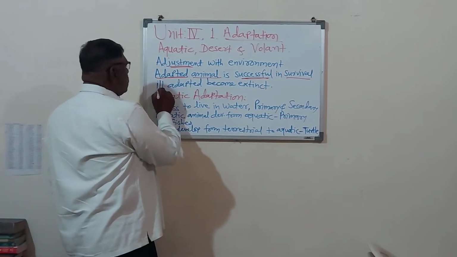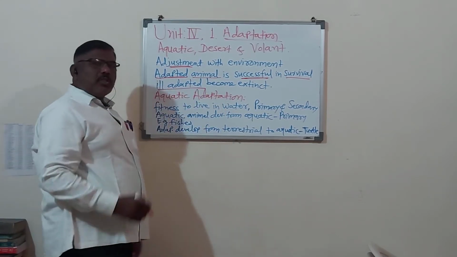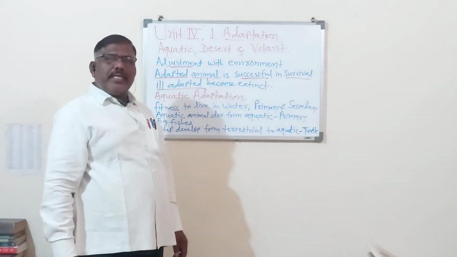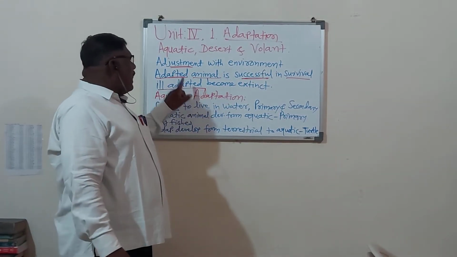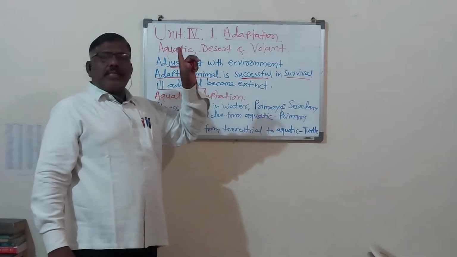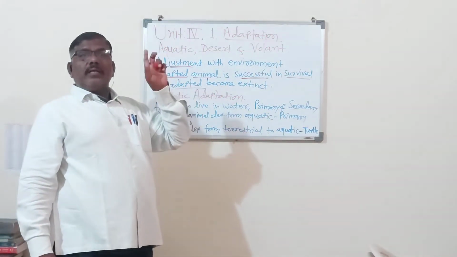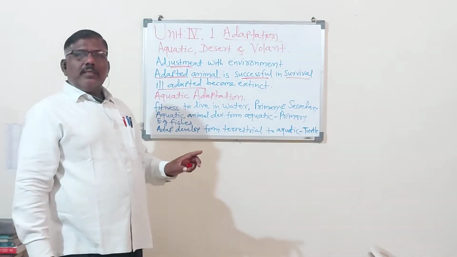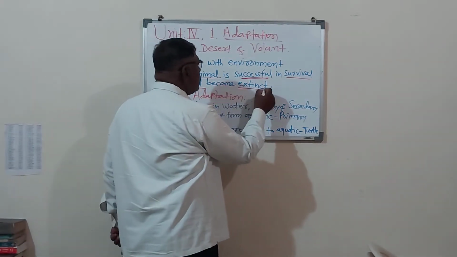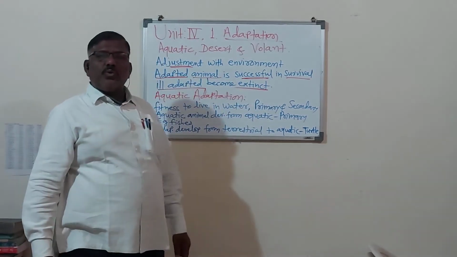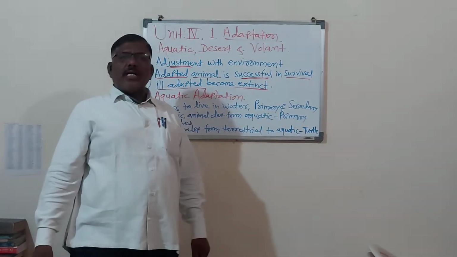Ill-adapted means the animals that are not doing adjustment with their environment. Ill-adapted animals become extinct, that is, they vanish from this world. So extinct. Remember, extinct means no longer existing and extant means existing.